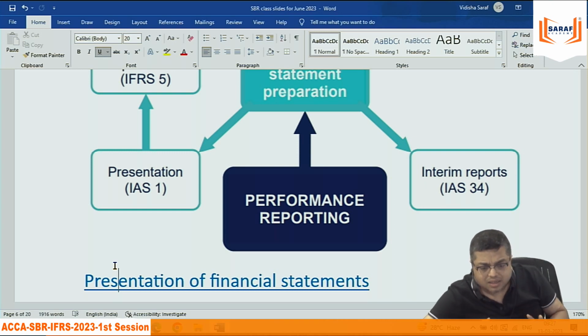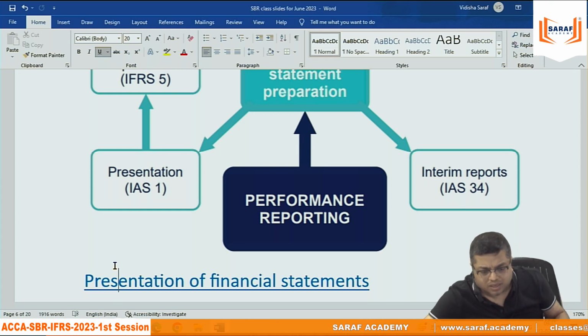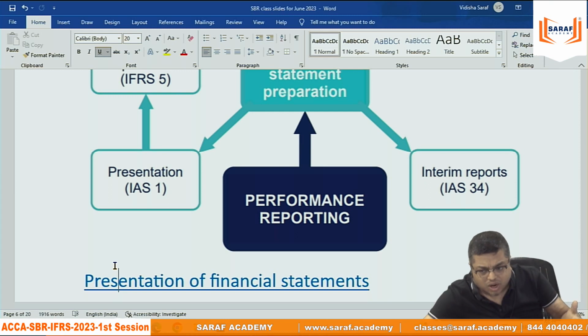In India, the Ind AS and IFRS differences are very, very minimal. Wherever the differences are there, I will be discussing in the class. Don't worry. We will cover Ind AS also along with IFRS. But it is not possible to cover US GAAP along with these classes.